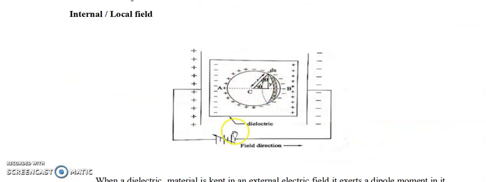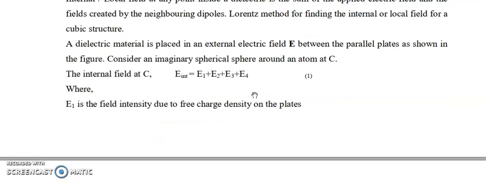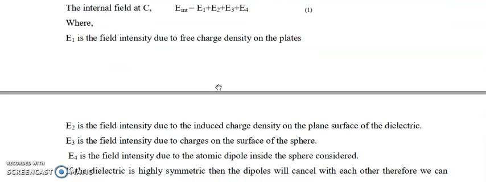So this is the dielectric material. In this material, at the middle point, we are calculating the total electric field experienced by the atom. That total field is the sum of E1 plus E2 plus E3 plus E4. What are these? E1 is the electric field due to the capacitor plates.